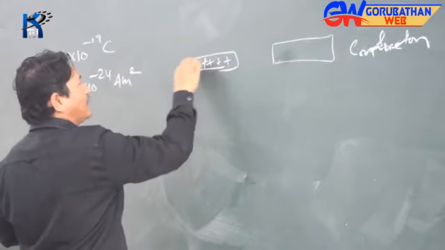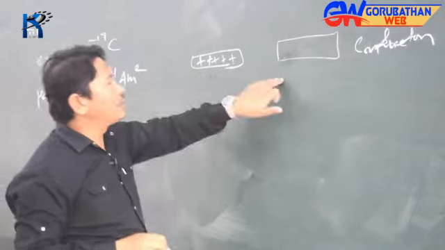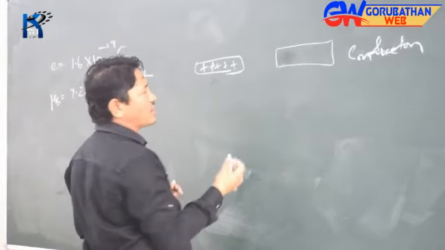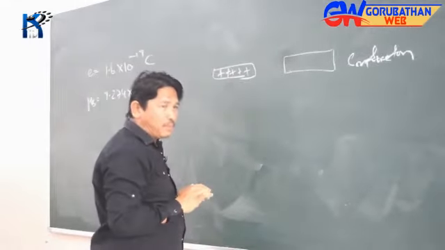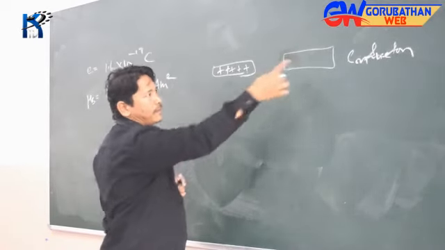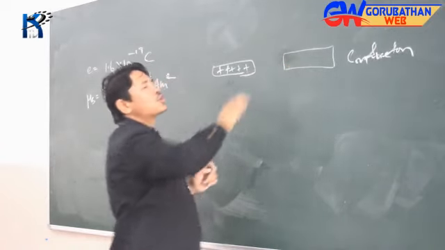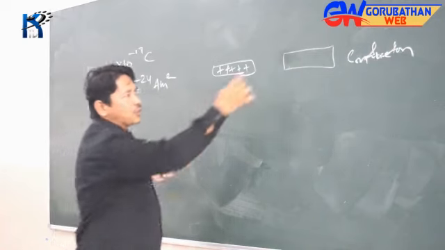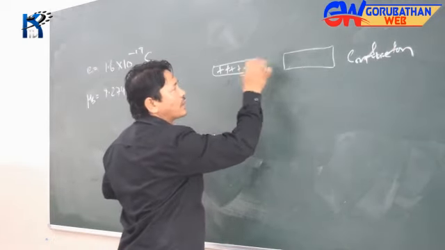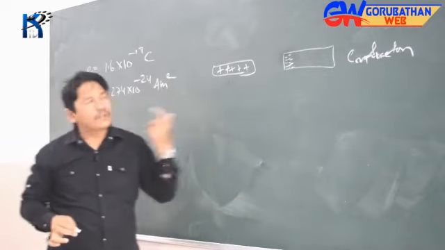Here I have a charged body. This is the body which will induce. Now, what is the process of induction? Let's see it. Since this body is positively charged, this will attract electrons from the entire body here. Since this is a conductor, it has so many free electrons in it. So these free electrons are attracted towards this one. Let's say this end becomes negatively charged because of the movement of electrons.